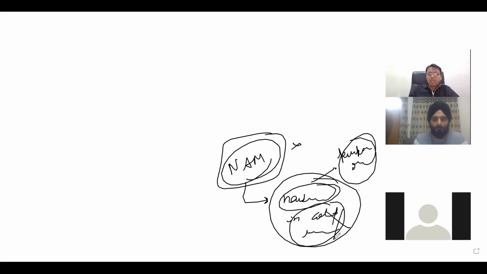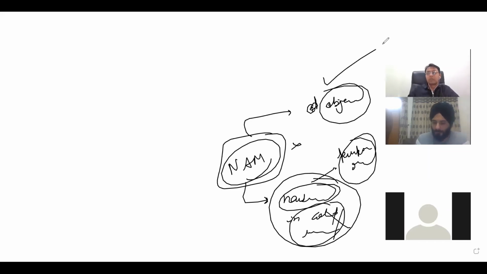And what we are writing in the answer is that, if this objective has vanished, NAM has chosen another objective. That is why we have written that it had redefined or reinvented its role, purpose or objective. And now what kind of change in objective is there, that we will mention. That is the center point of the answer.